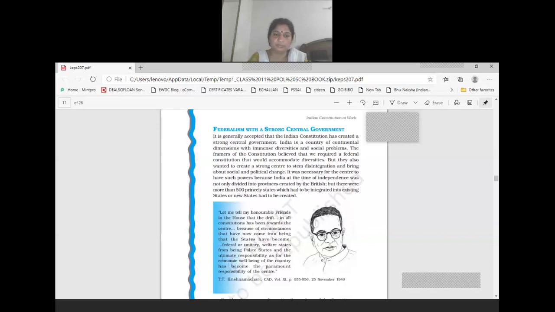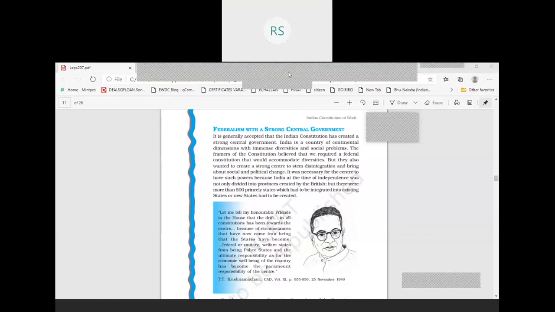This is the view of T.T. Krishnamachari, who was a member of the Constituent Assembly. He is saying, "Let me tell my honorable friends in the House that the drift in all constitutions has been towards the center because of circumstances that have now come into being, that the states have become federal or unitary welfare states from being police states, and the ultimate responsibility for the economic well-being of the country has become the paramount responsibility of the center."